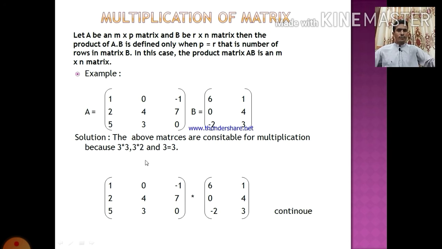Rule of multiplication. You can see here first row, second row, third row. First row, first column, and second row, first column, and third row, first column. Now first row, second column, and second row, second column, and third row, second column. It is the rule of multiplication. Continue.